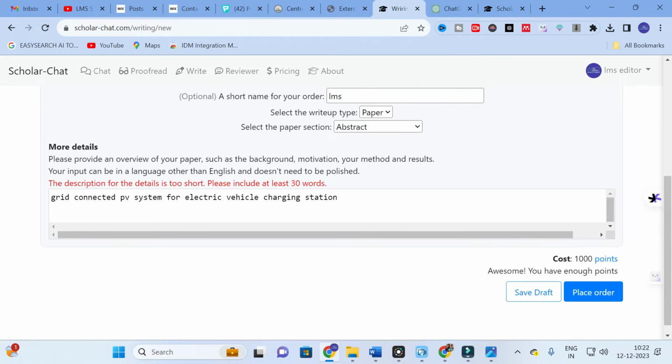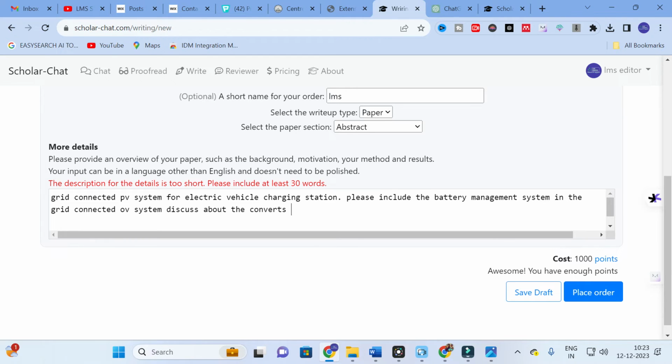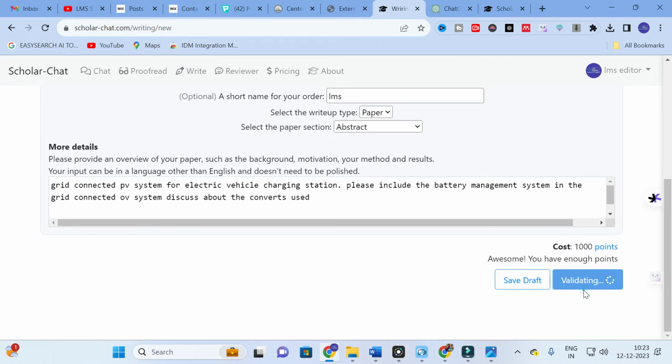The description for the details is too short. It must include at least 30 words. Please include the battery management system in the grid connected PV system. Discuss about the converters used. So let us see.